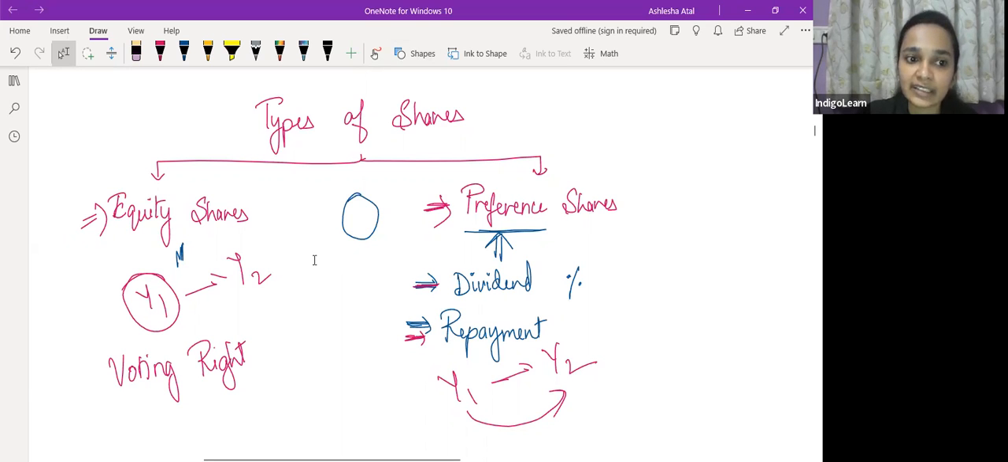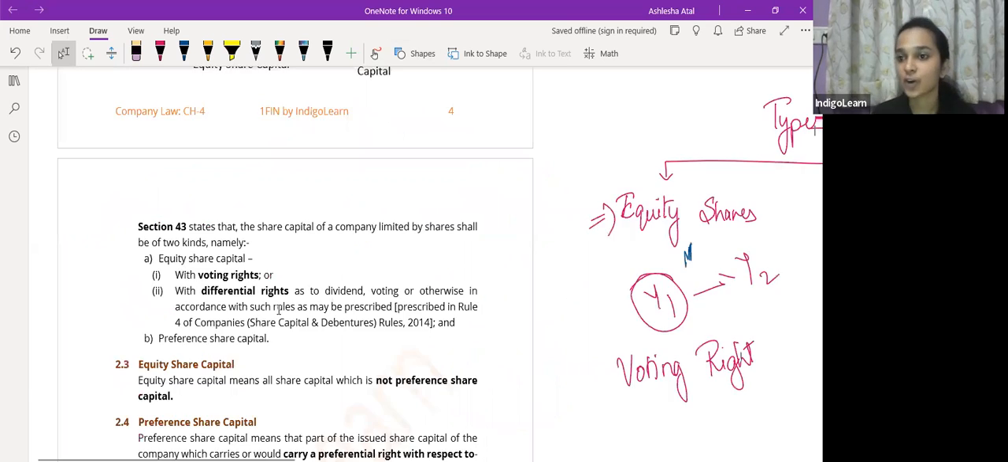So section 43 क्या बोलता है? Section 43 basically talks of the kinds of share capital which a company has. So section 43 it states the share capital of the company limited by shares shall be of two kinds, namely equity share capital. Now there is a further classification of equity share capital जो हमने अभी नहीं समझा है, we'll talk of that later. And the second is preference share capital. So section 43 basically talks about the classification of share capital of a company limited by shares,